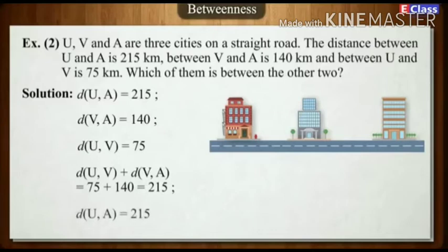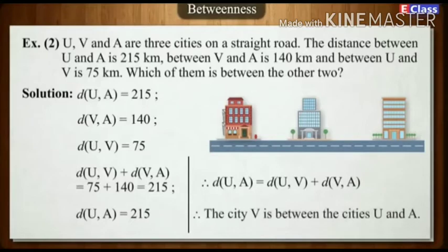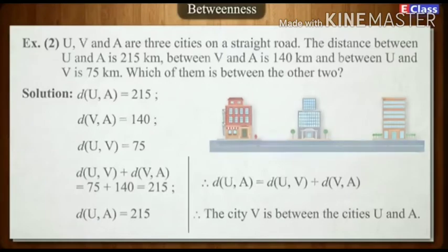UA is equal to 215. Therefore, UA is equal to UV plus VA. Therefore, the city V is between the cities U and A.